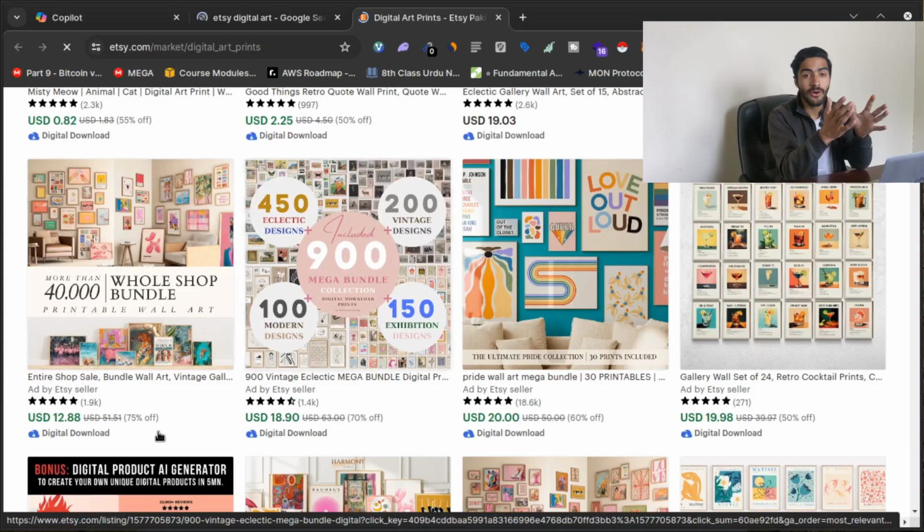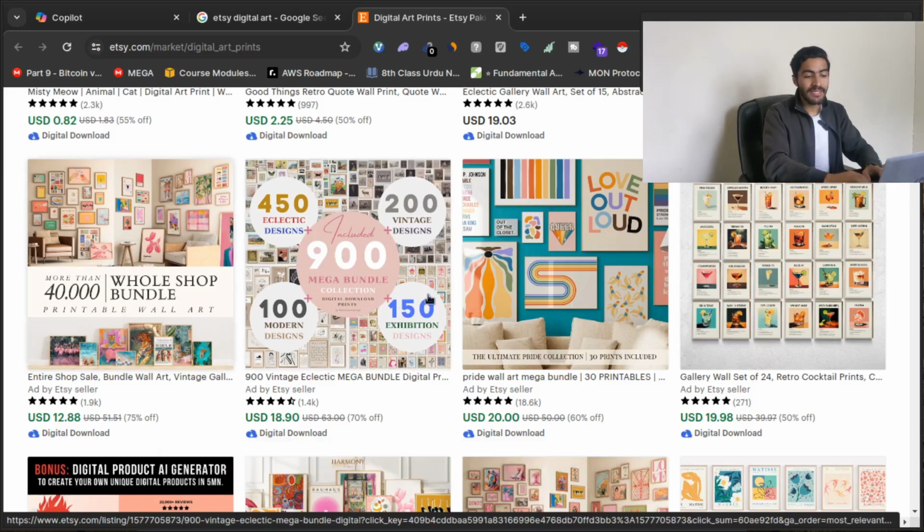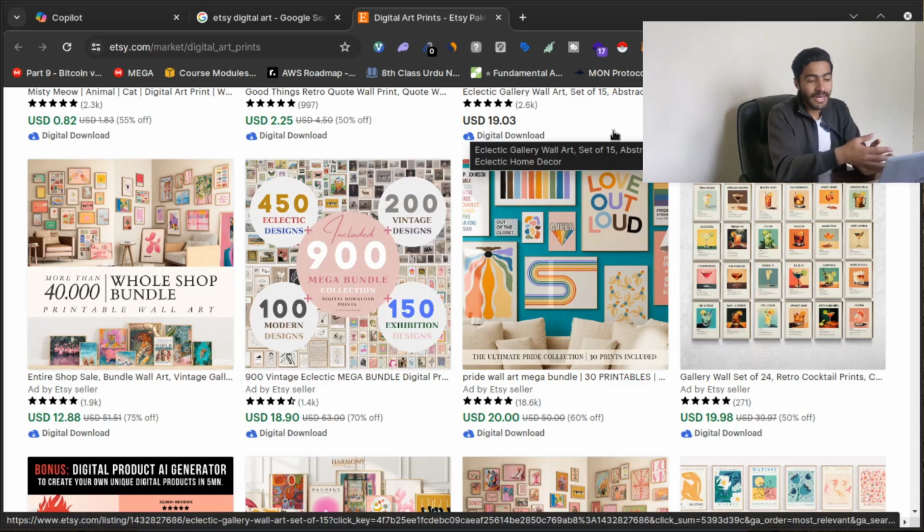You have to get the best image from these AI chatbots, and then you can list those AI generated arts here on Etsy or some other marketplaces, and then you can start making money by selling them on these marketplaces.